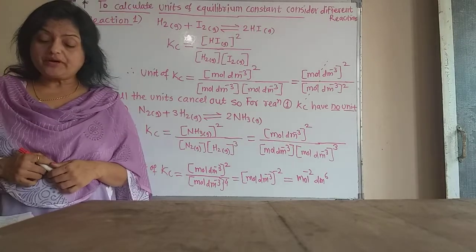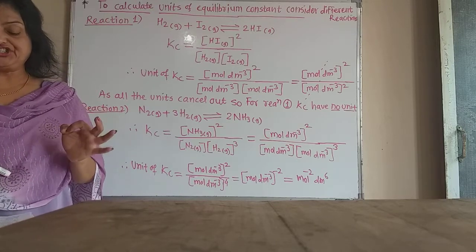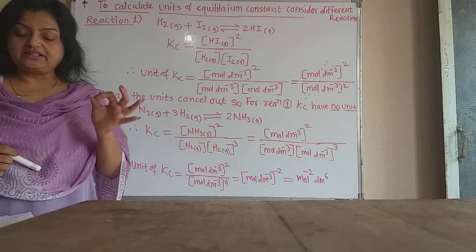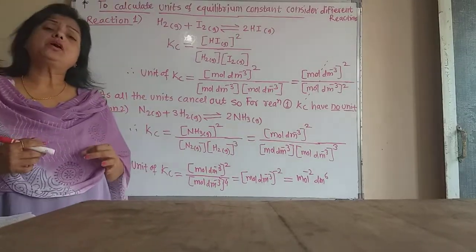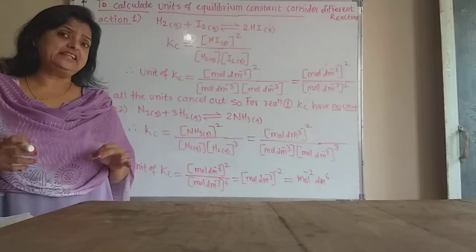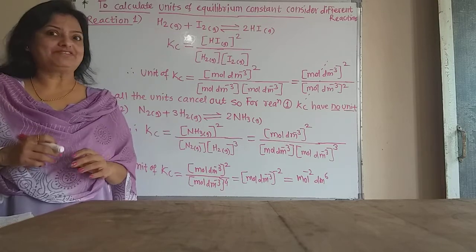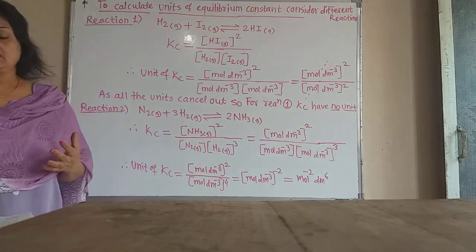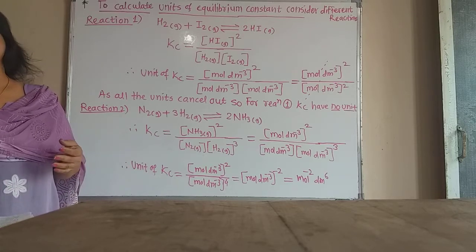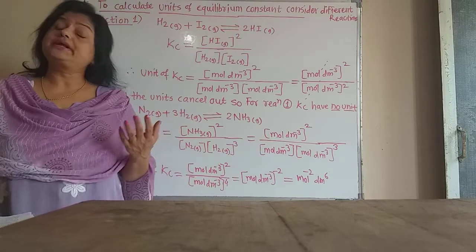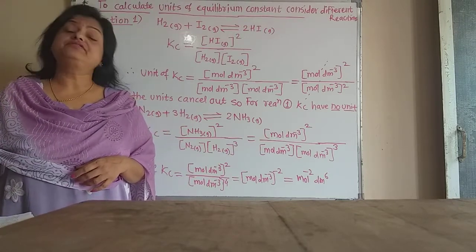Now the number one property is that the value of the equilibrium constant is independent of the initial concentration of either the reactant or product. Now we know that equilibrium comes when the rate of forward reaction and the rate of backward reaction become equal. Initially the concentration of reactants is maximum and the concentration of products is very minimum.